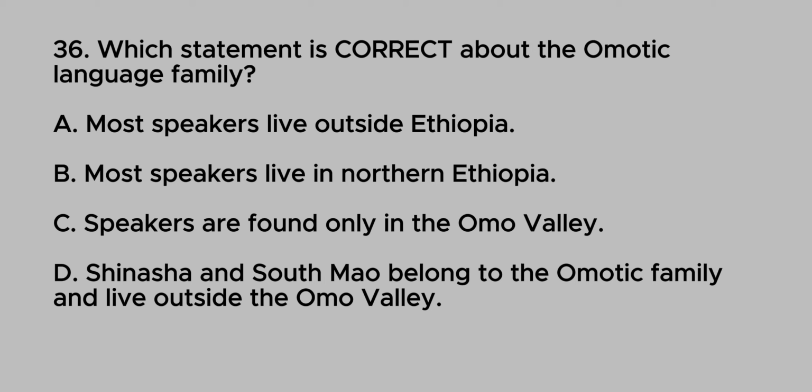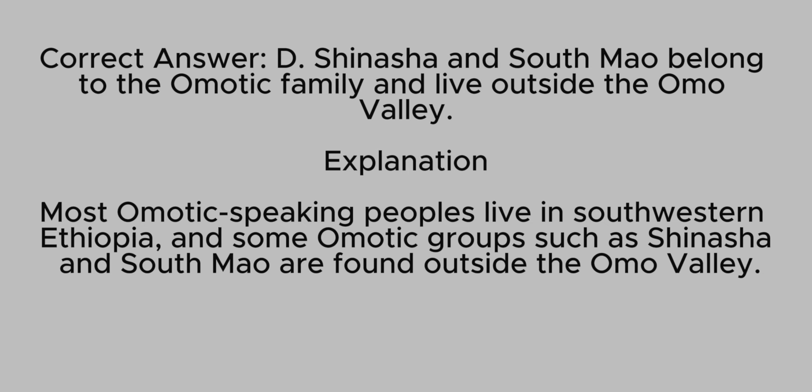36. Which statement is correct about the Omotic language family? A. Most speakers live outside Ethiopia. B. Most speakers live in northern Ethiopia. C. Speakers are found only in the Omo Valley. D. Shinasha and Mao belong to the Omotic family and live outside the Omo Valley. Correct answer: D. Explanation: Most Omotic-speaking peoples live in southwestern Ethiopia, and some Omotic groups such as Shinasha and Mao are found outside the Omo Valley.